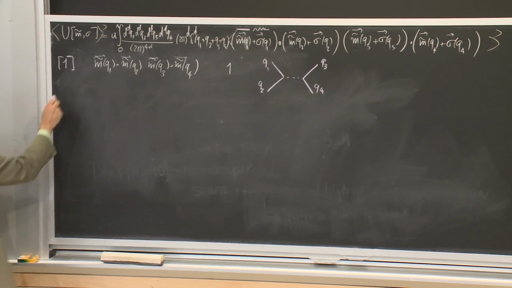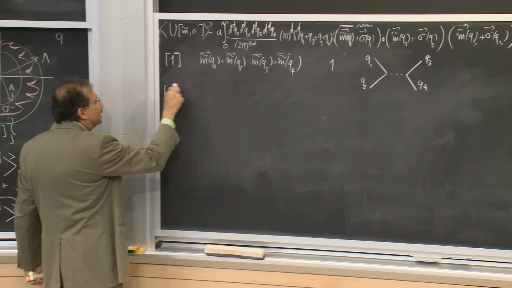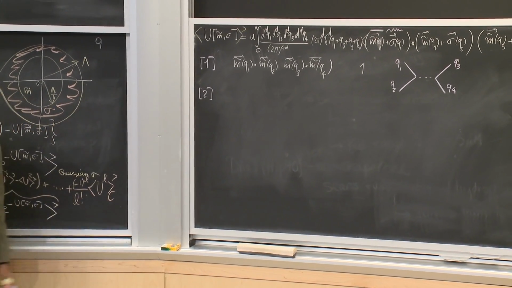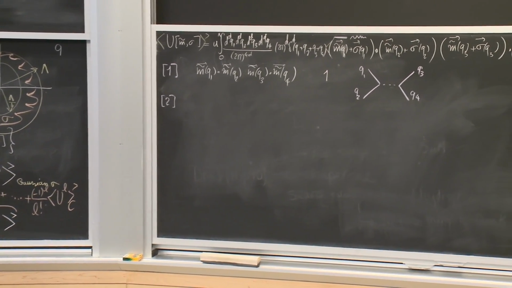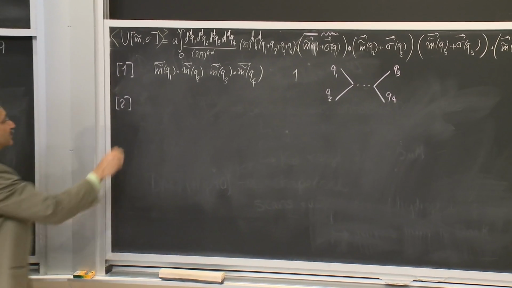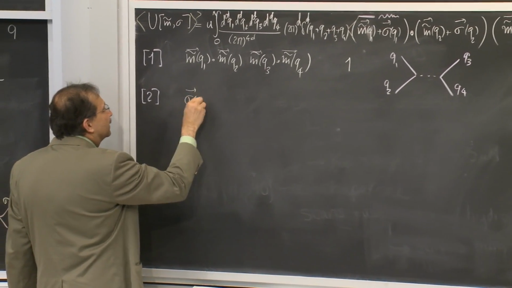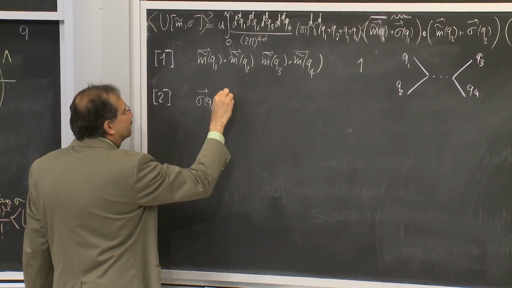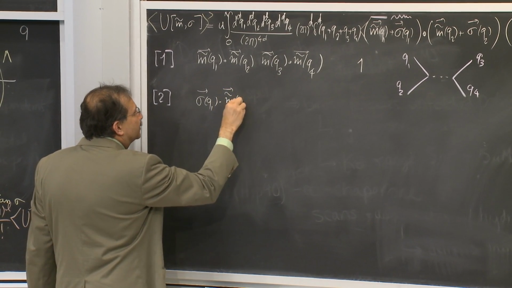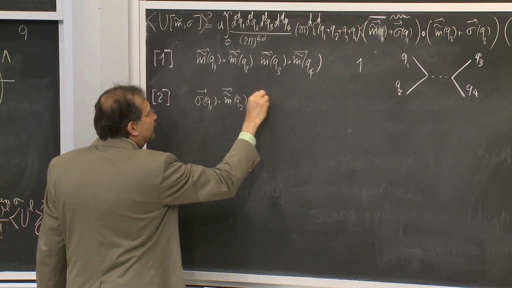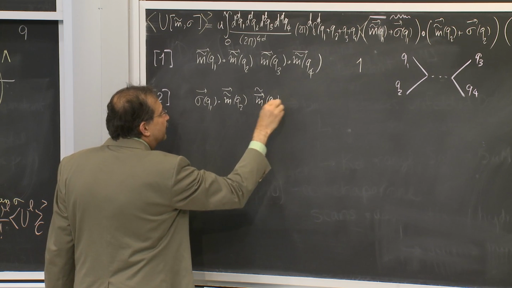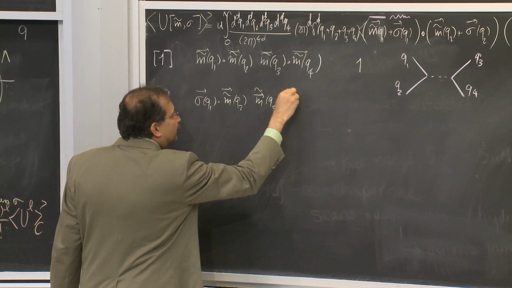Now, the second class of diagram comes when I replace one of the m tildes with a sigma. So I have sigma of Q1 dotted with m tilde of Q2, m tilde of Q3 dotted with m tilde of Q4.